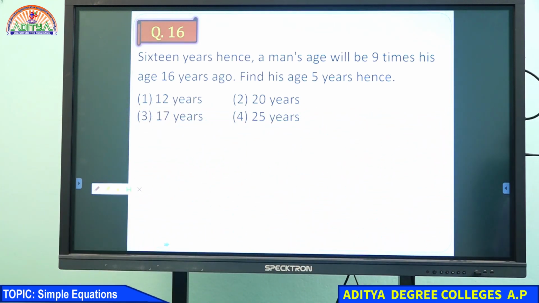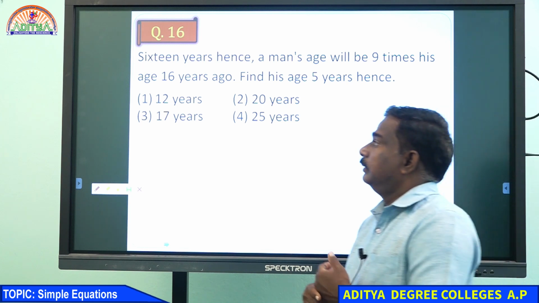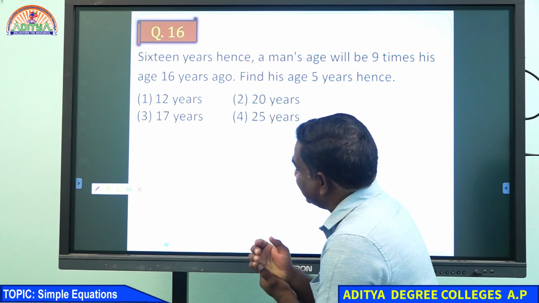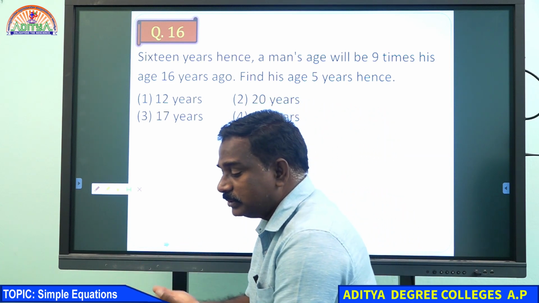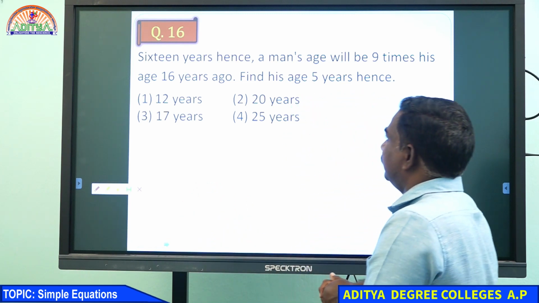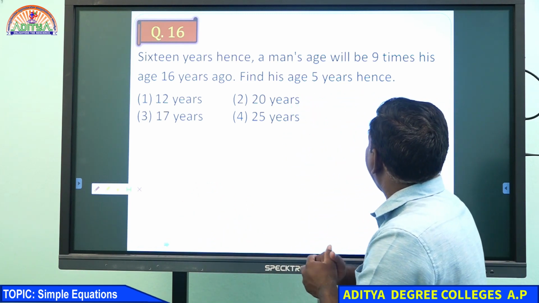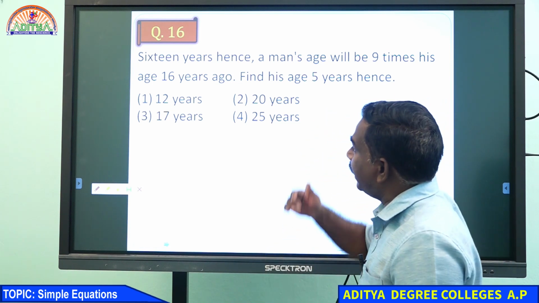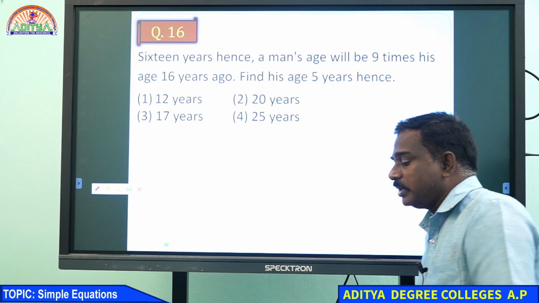Just try to discuss in your mind. 16 years hence means now onwards. You can use plus. 16 years hence, a man's age will be 9 times his age 16 years ago. Here hence is given and ago is also given.